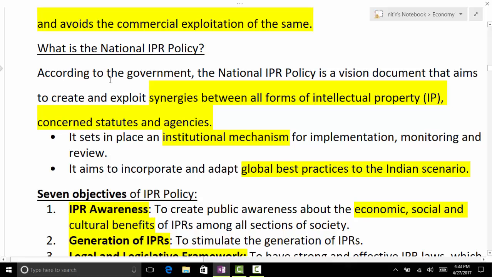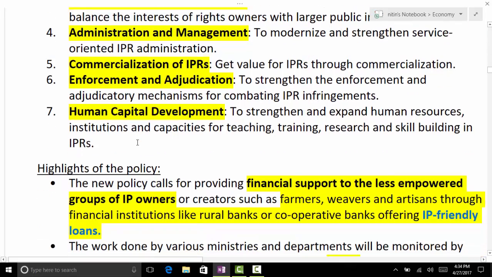So why was the IPR policy required? Because we need to bring a synergy between all forms of IPs, concerned statutory agencies, whatever we have. Institutional mechanism also will be developed, along with global best practices as per our domestic scenario.